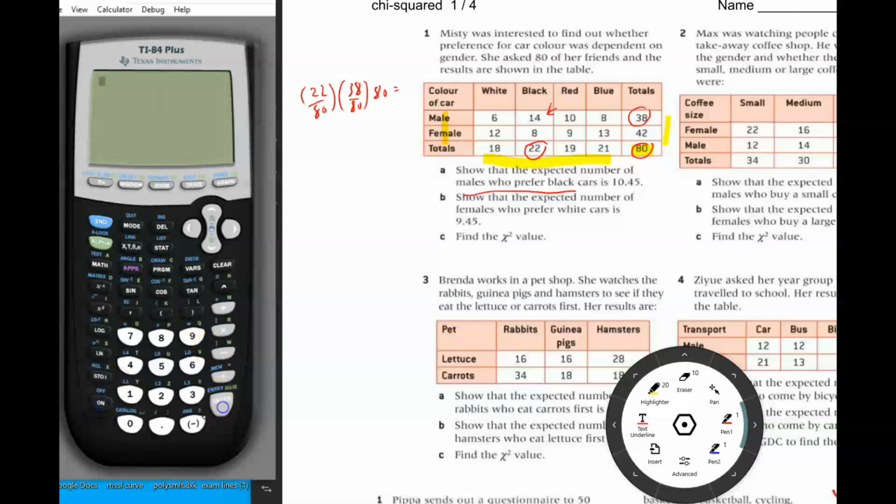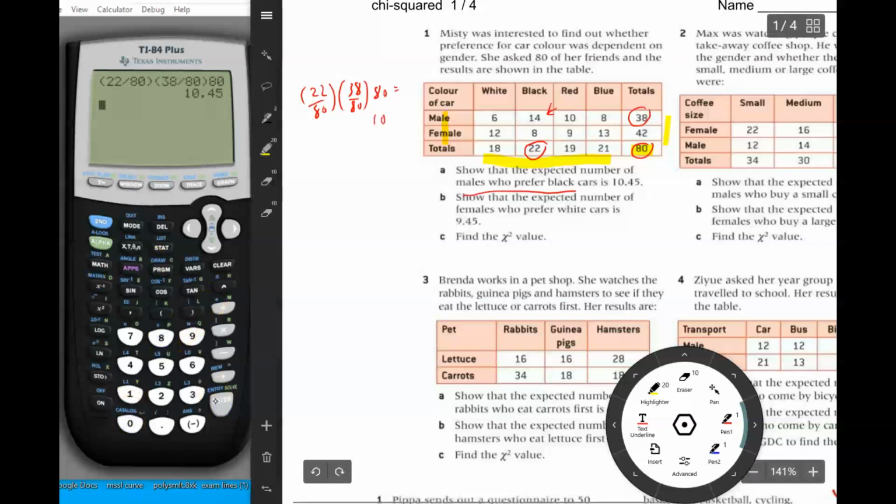And to see exactly what that would be, we would put these two fractions into the calculator. So the first fraction is 22 divided by 80. And the second fraction is 38 divided by 80. And the last number is 80. And it turns out that the expected frequency is 10.45, like they said. So we've just demonstrated that by showing that we multiply subtotal 22 divided by 80 times subtotal 38 divided by 80 and multiply that times 80. That gives us the expected number of males who like black cars.